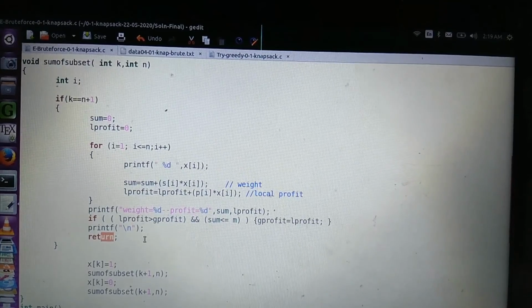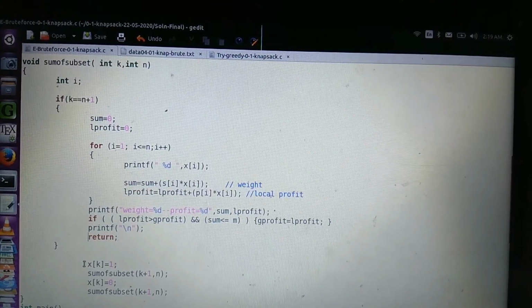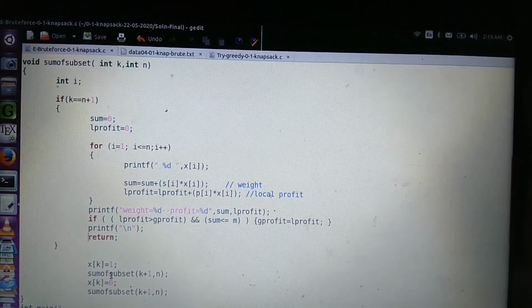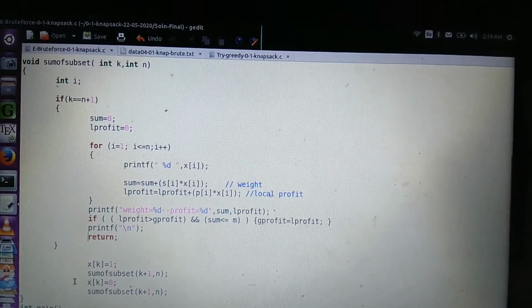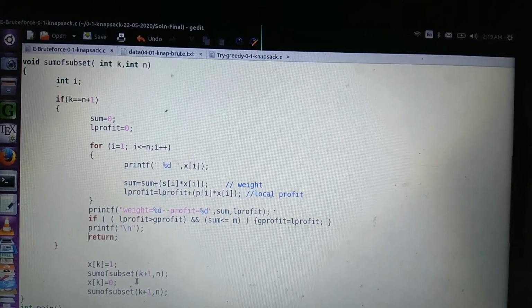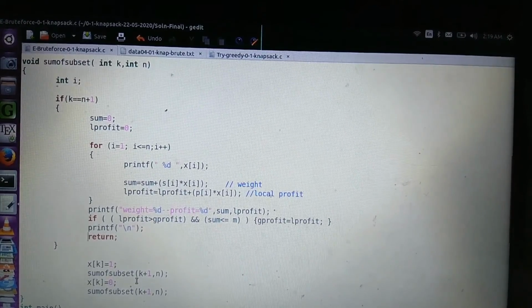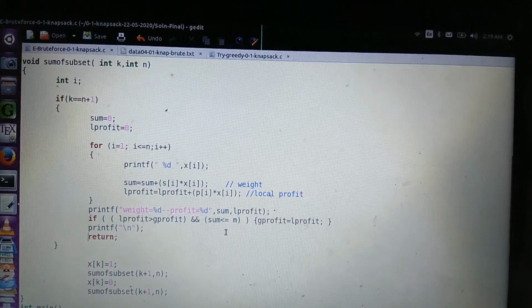and we will return from the problem state. If it is not a leaf node, we will try to include the item, then descend to the next level. That is, we are generating the left subtree, then we are generating the right subtree, we are excluding that item and descending to the next level. See here we are not checking the weight because we have to generate all the 2 raised to n possible solutions and calculate the maximum profit that can be achieved.